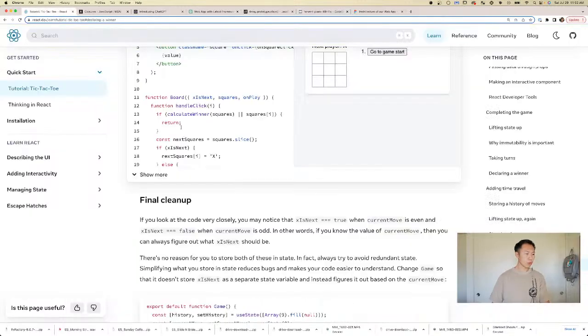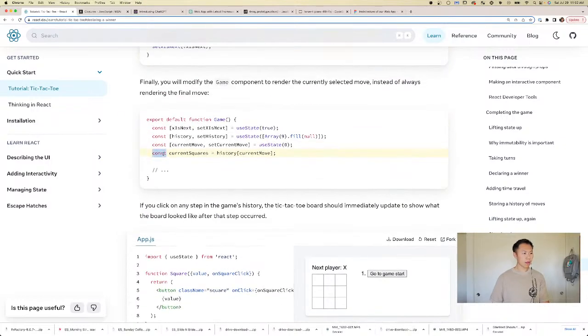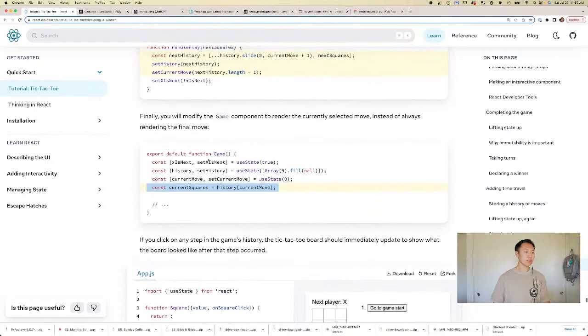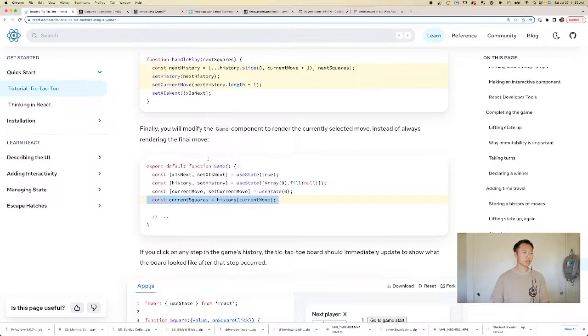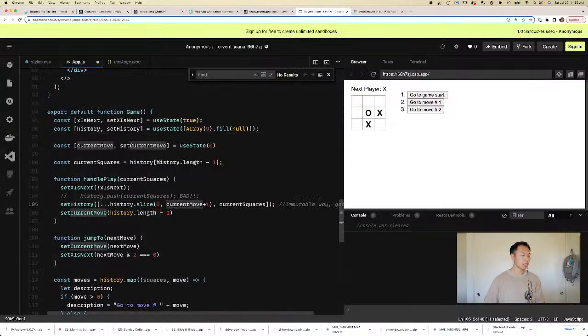Set the current move. Oh, I see. Current squares is, oh, I see. So we're always rendering the last bit, but we want it to render just the current move.